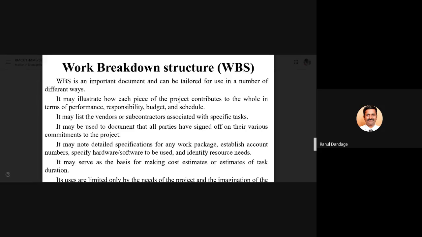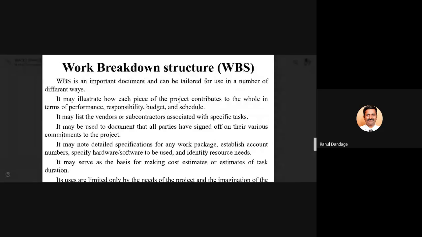There is no single document that is the only work breakdown structure for a particular project, because it can be crafted, prepared, in multiple ways. Since it can be prepared in multiple ways, different people will try to draw it in their own way.